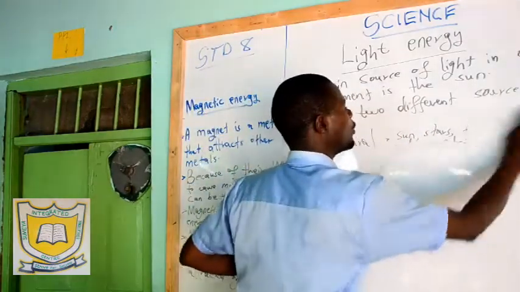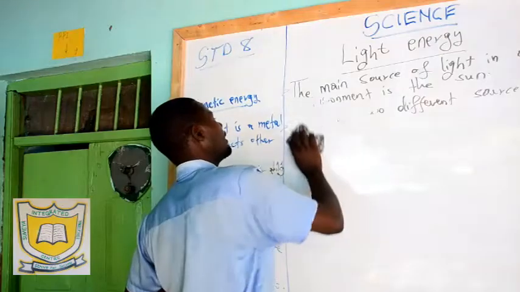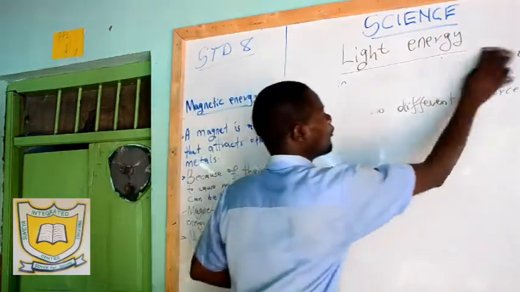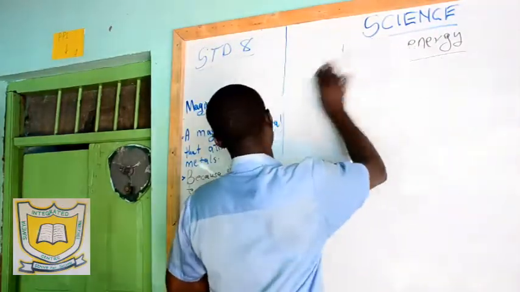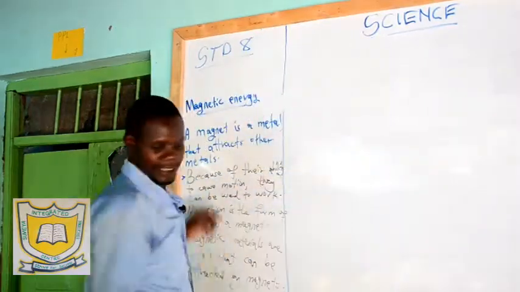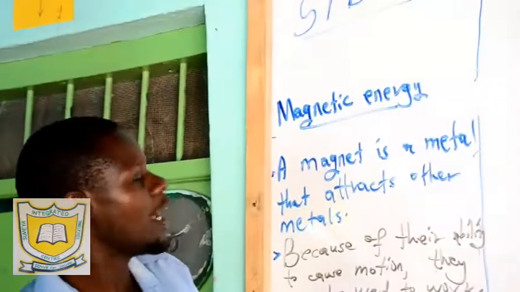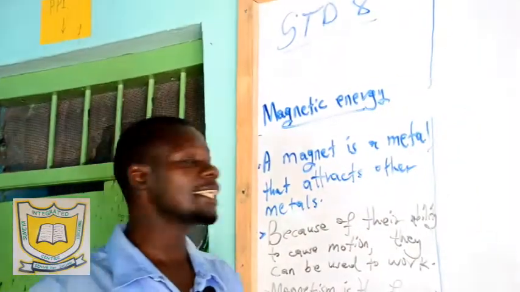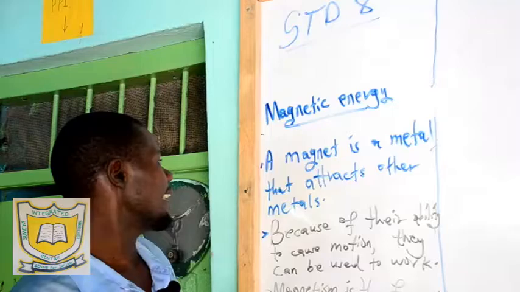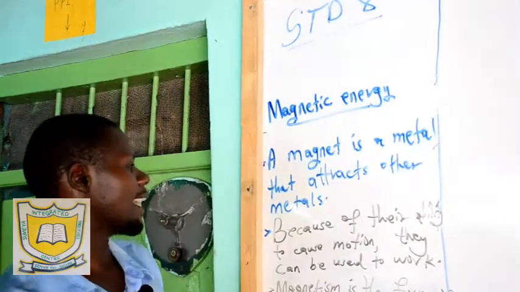After discussing light energy, allow me to move to the fourth type of energy, which is magnetic energy. Now, I am moving to magnetic energy, which is the fourth type of energy. And we say a magnet is a metal that attracts other metals.